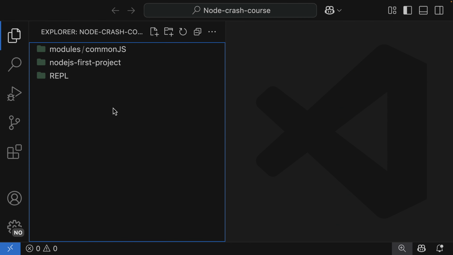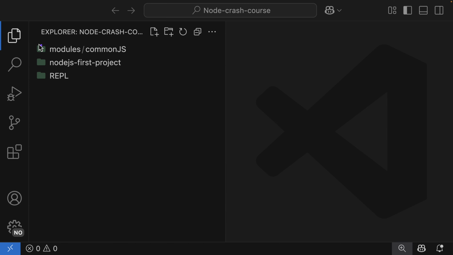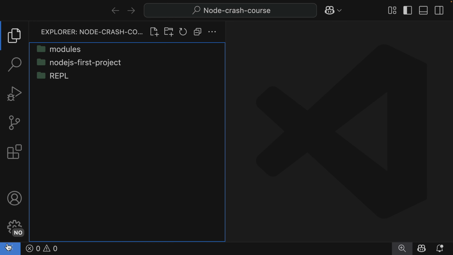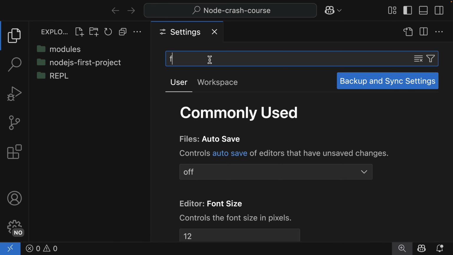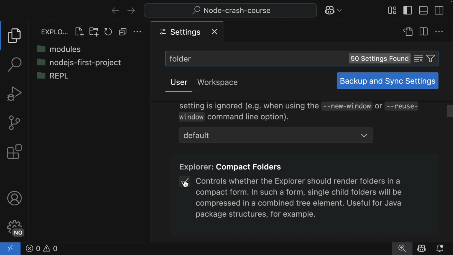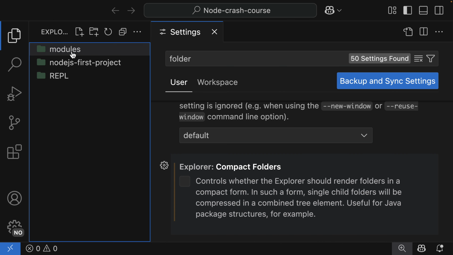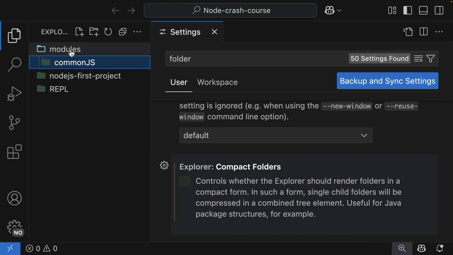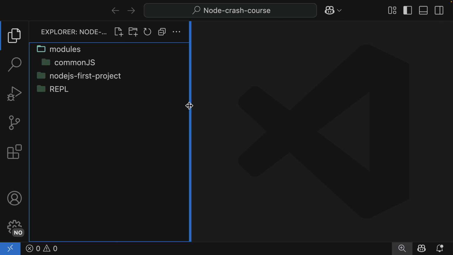Now that we have covered the CommonJS format, let's focus on the modern one, and that is the ES6 module. Before we continue, I don't like the way Visual Studio Code is formatting my folders and files. So I'm going to make some changes to my settings here and search for folder, and then below here uncheck the compact option. If I do that, as you can see, this is how I want the folders to be arranged. So let's focus on the ES6 module.